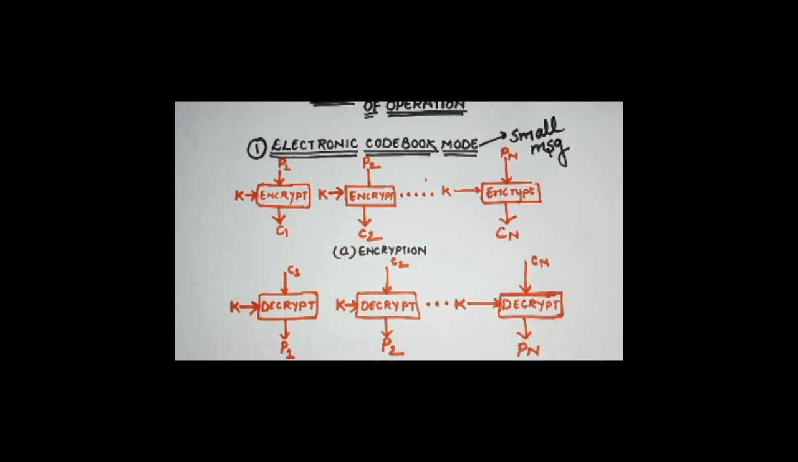Always remember, in ECB, if the same b-bit block of plain text appears again, then ECB will always produce the same cipher text, and this is the disadvantage also.